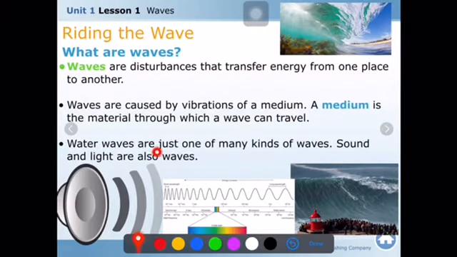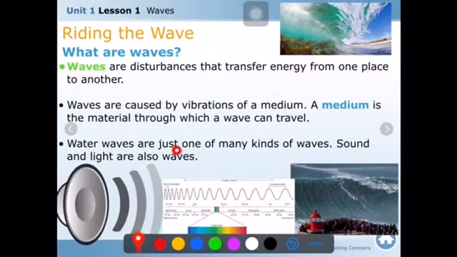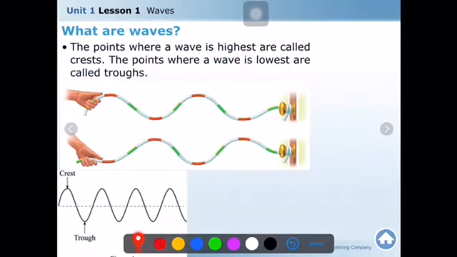Water waves are just one of many kinds of waves. Okay, sound and light are also waves. Sound wave, light wave, water wave, all of them are waves but different types. They have different types. One by one, we will study all of those.